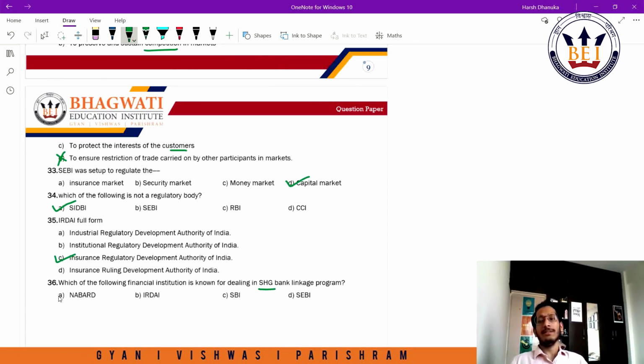We know that NABARD is a bank that is linked with agriculture and rural development, and one of the functions of NABARD is that they fund self-help groups, which are generally formed by women in rural areas, and NABARD helps them by giving them facilities of microfinance, right? So NABARD would be the answer here.